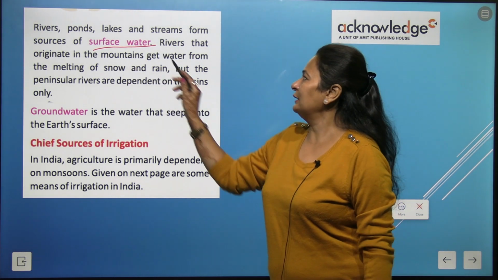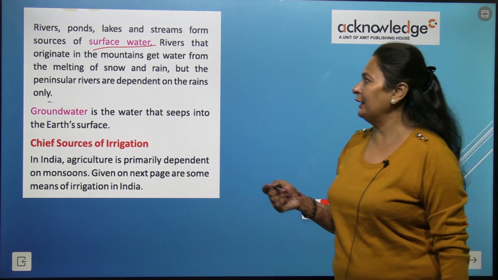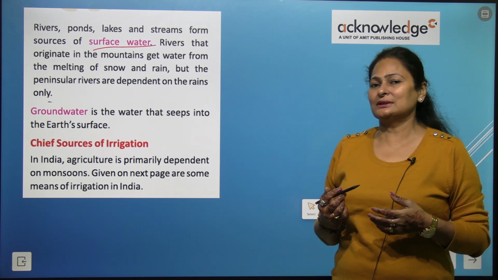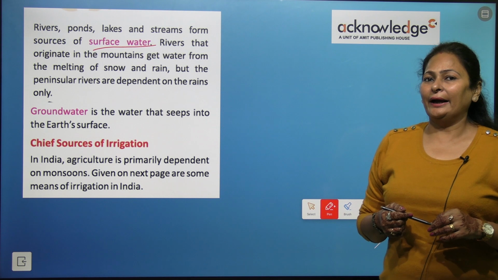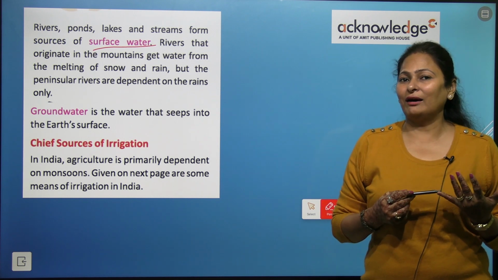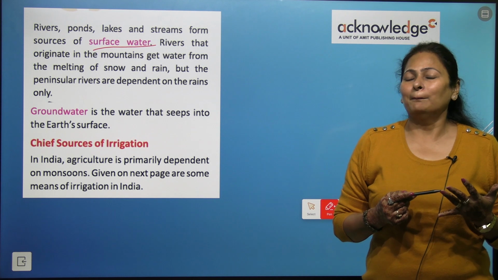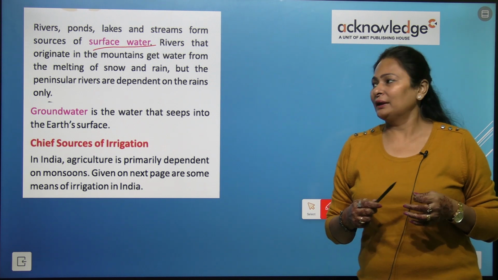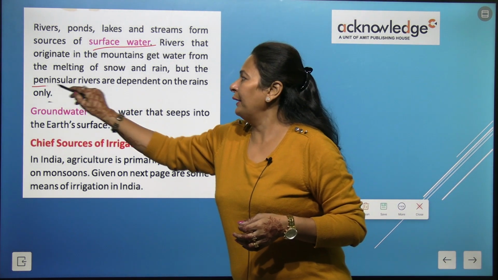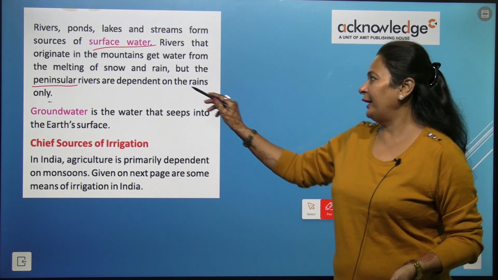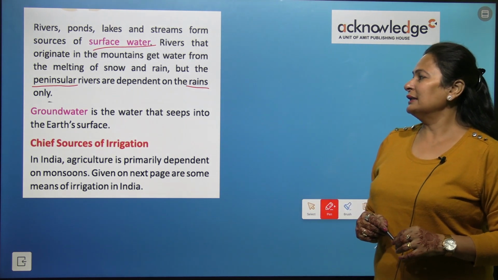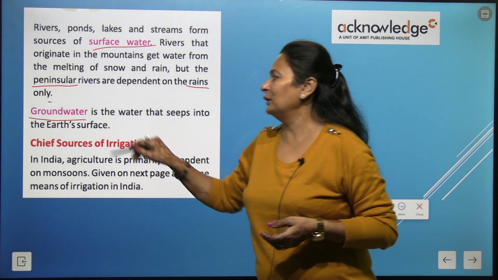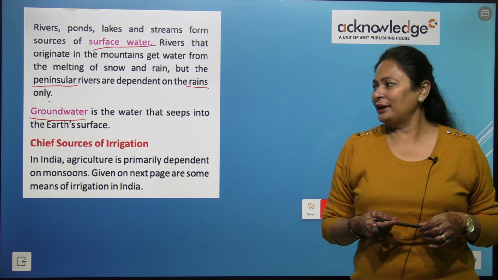So rivers that originate in the mountains get water from the melting of snow and rain, but the peninsular rivers, we have discussed the peninsular region, right? Peninsular rivers like Godavari, Krishna, Mahanadi, we have studied them, are seasonal rivers, because these rivers are dependent only on rain, right? Groundwater is the water that seeps into the ground.